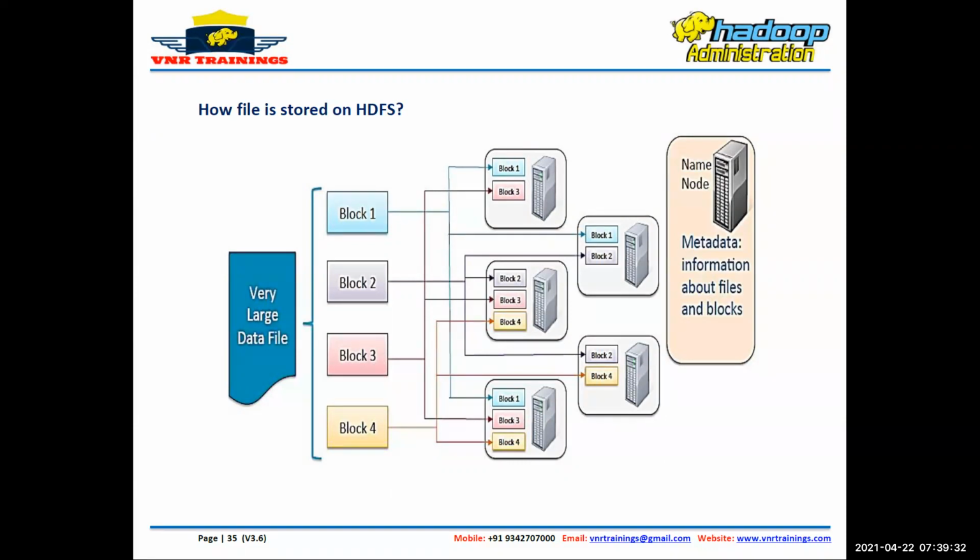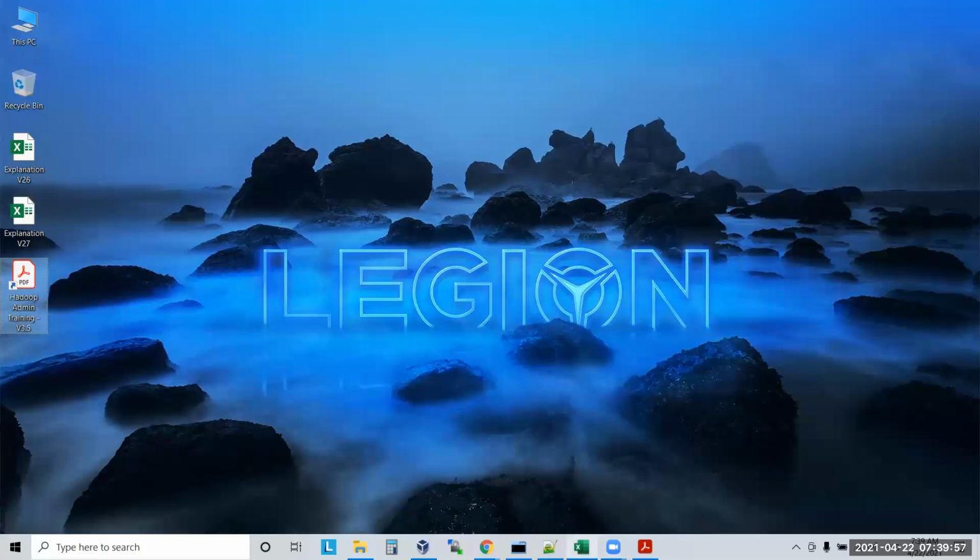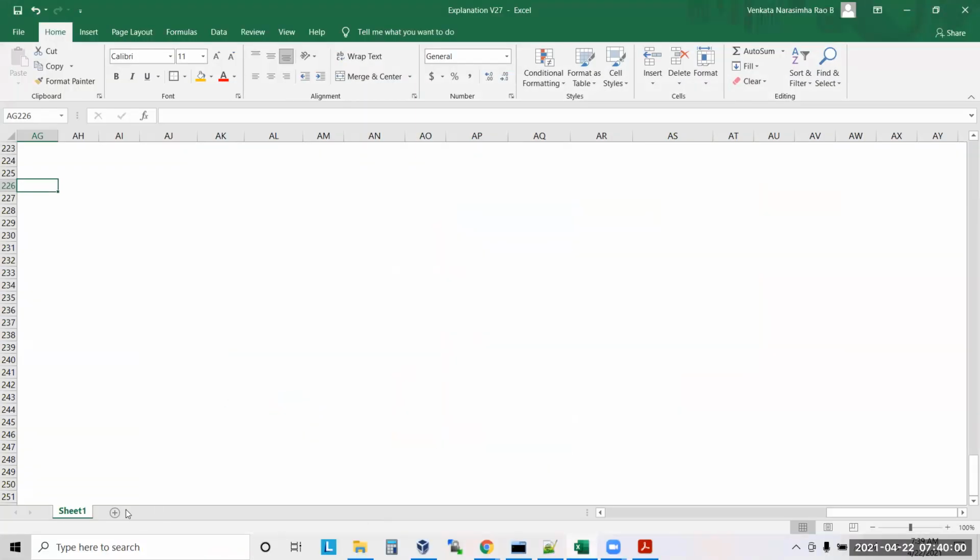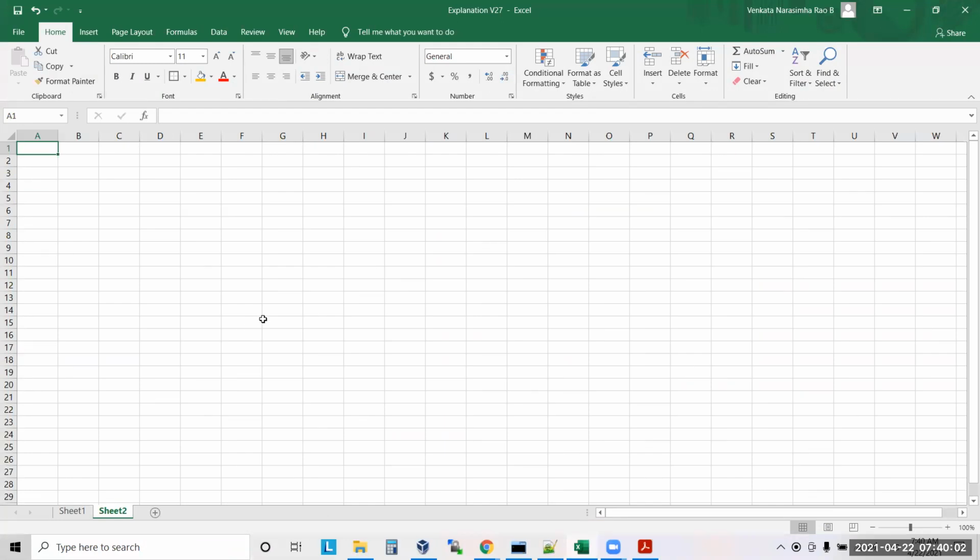Sorry to ask one more question. If we have just 2 disks or 3 disks, will the configuration work? By default it is 3 copies, but if at the starting stage we have only 2 disks. That depends upon the data nodes, right? So the number of replications depends on how many data nodes. Exactly, sir. I'll tell you.